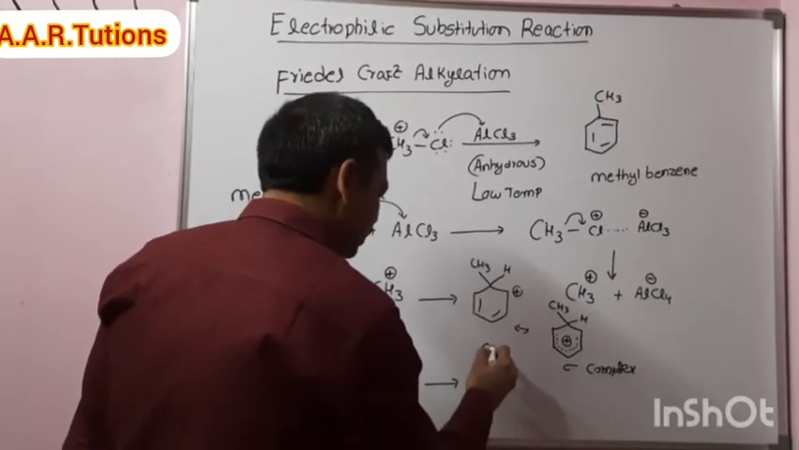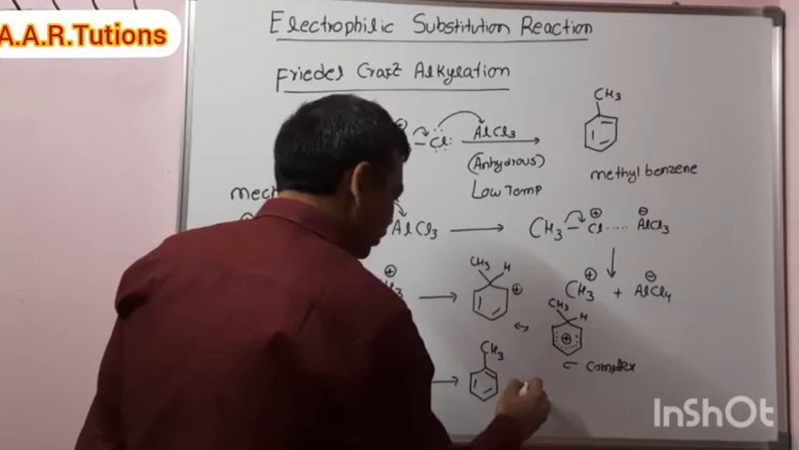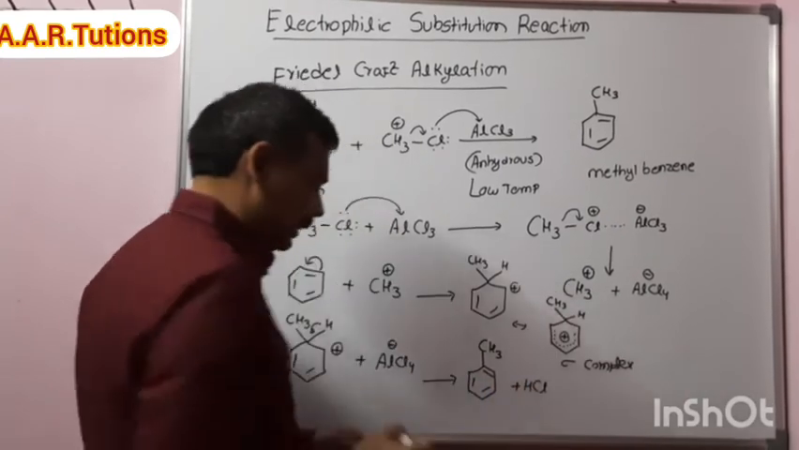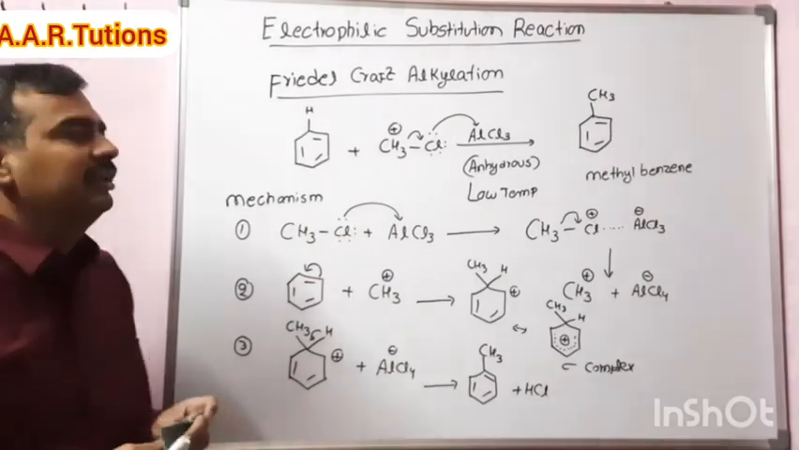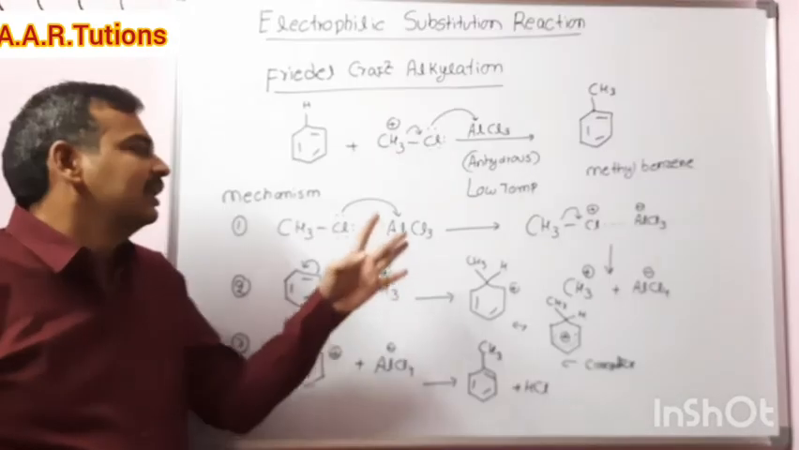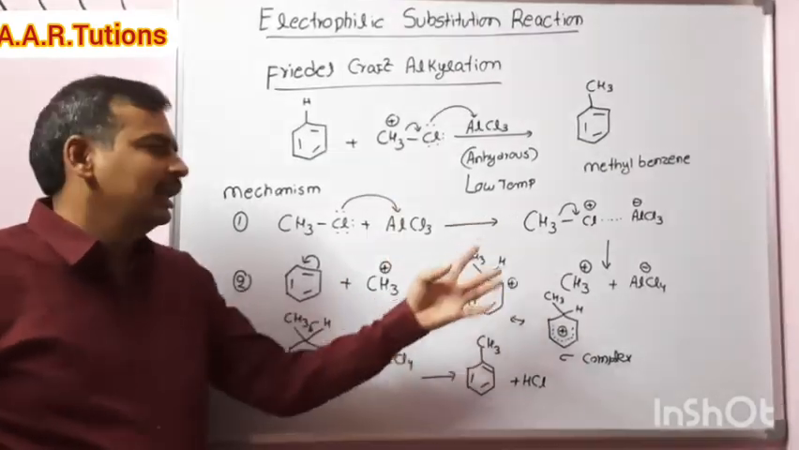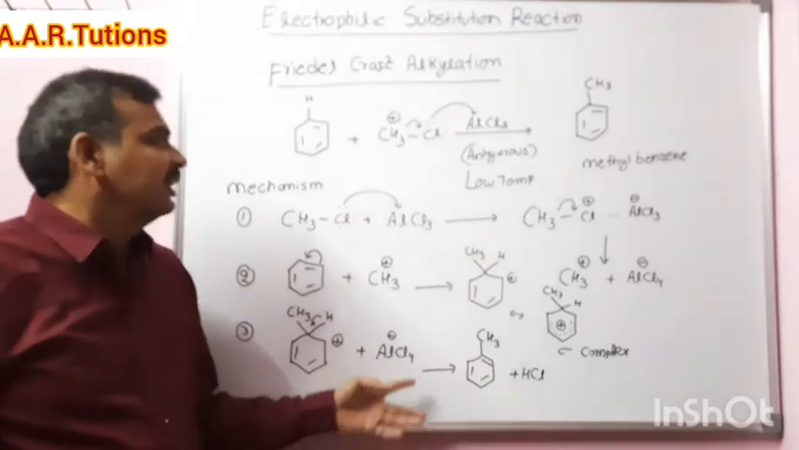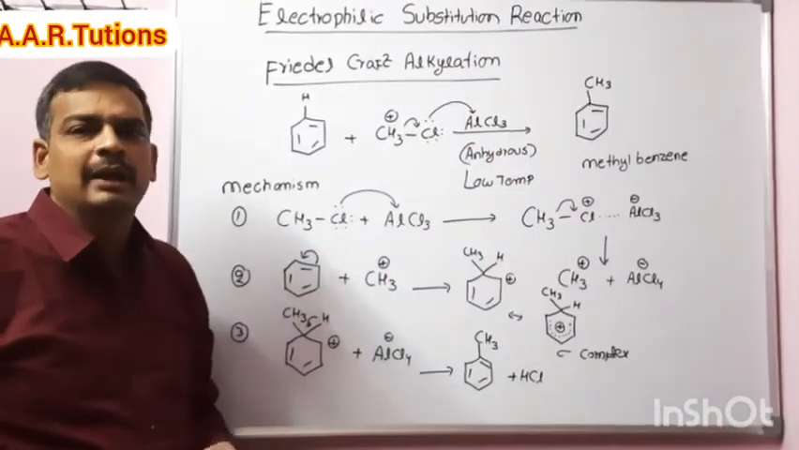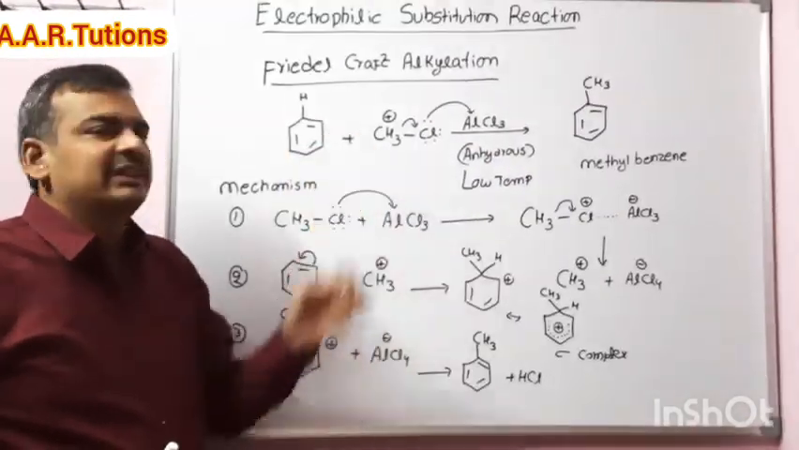As a product, then HCl is the side product. So this is about the mechanism of the Friedel-Crafts alkylation. Step 1, generation of the electrophile, attack of the electrophile, removal of the proton, then we will get methyl benzene as a product when benzene reacts with methyl chloride.